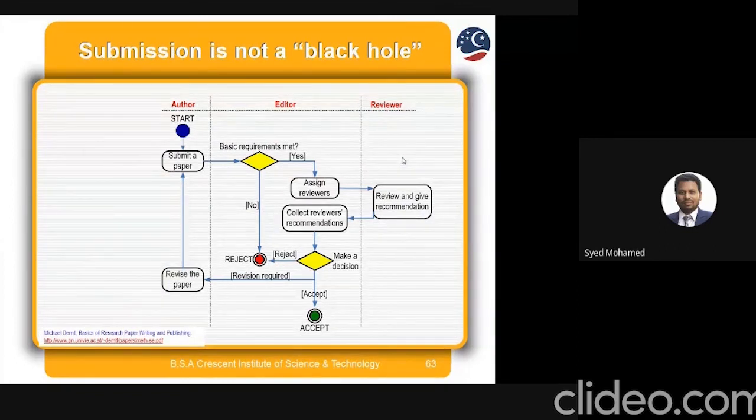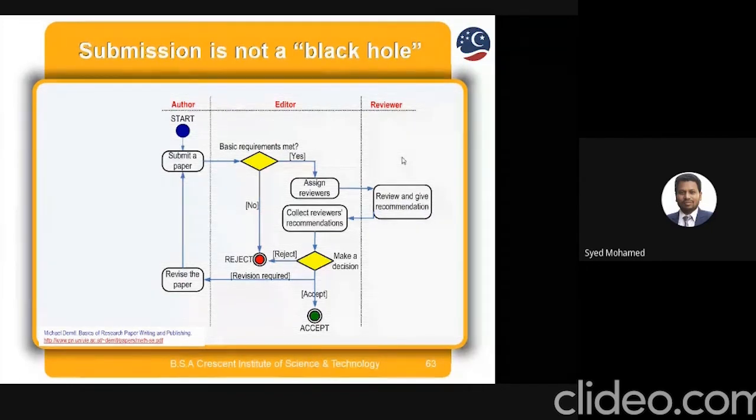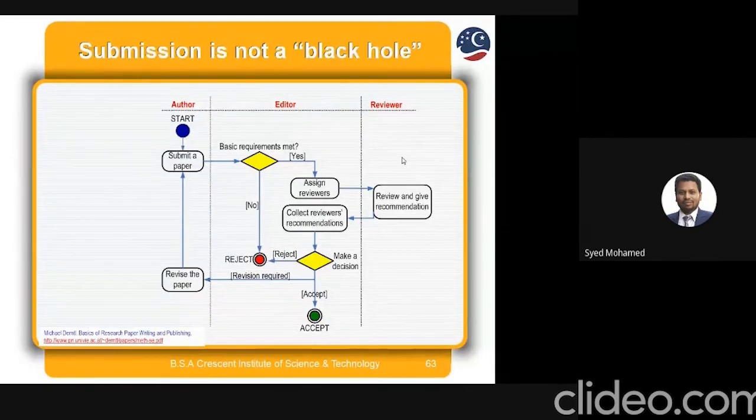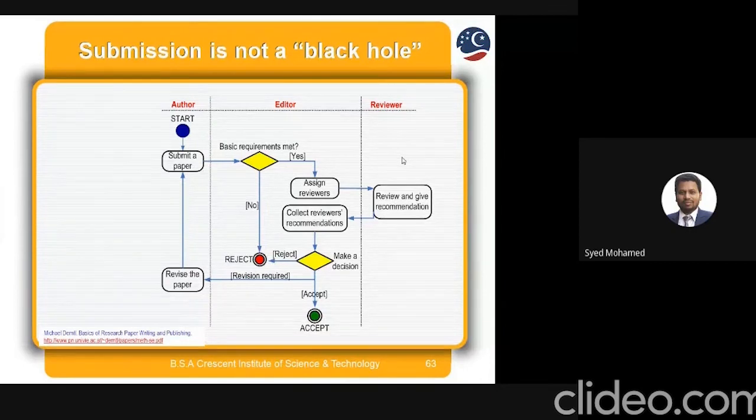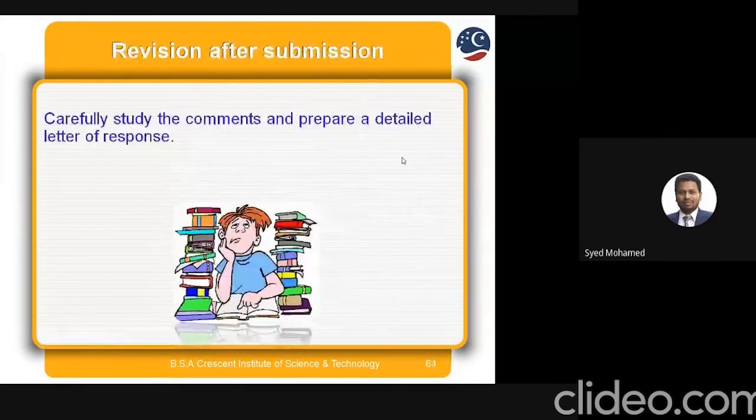The author, that is we, have to submit the paper once all the work is completed. Then it moves to the editor's side, where the basic requirements are checked. If yes, it moves to assigning reviewers, otherwise it is rejected. Once the reviewer is assigned, the reviewer gives some recommendations or comments. Then the editor collects the reviewers' comments and makes the decision, accepted or rejected. Based on the recommendations, if revision is requested, you submit the paper again. We have to follow this process for each and every paper communication with the journal. After submission, carefully study the comments and prepare a detailed letter of response.